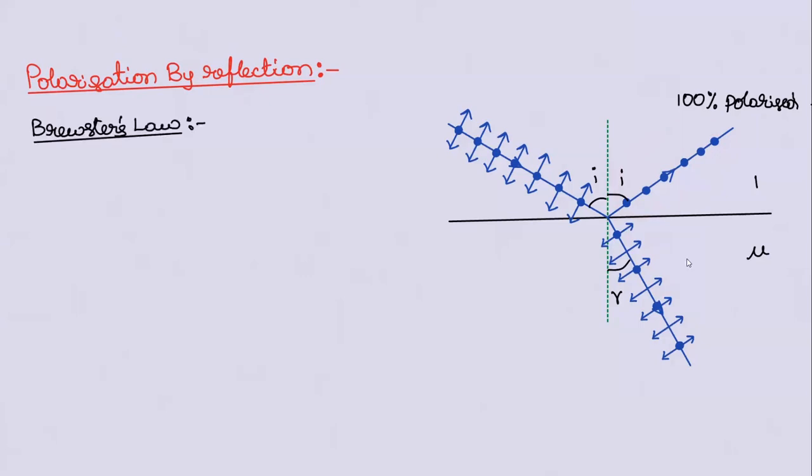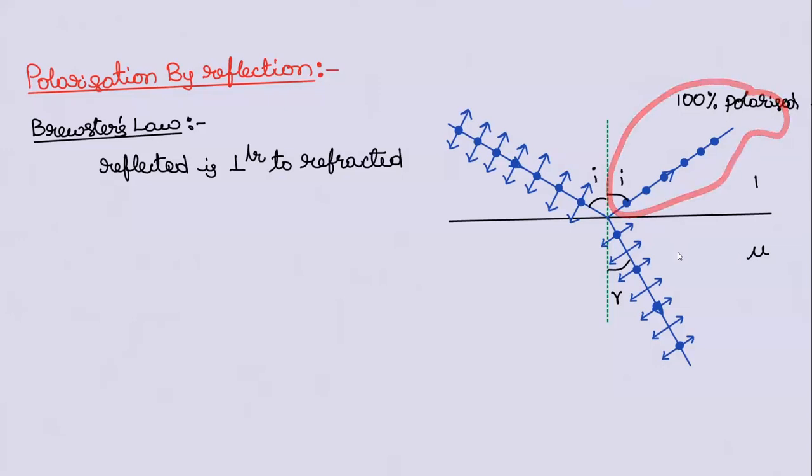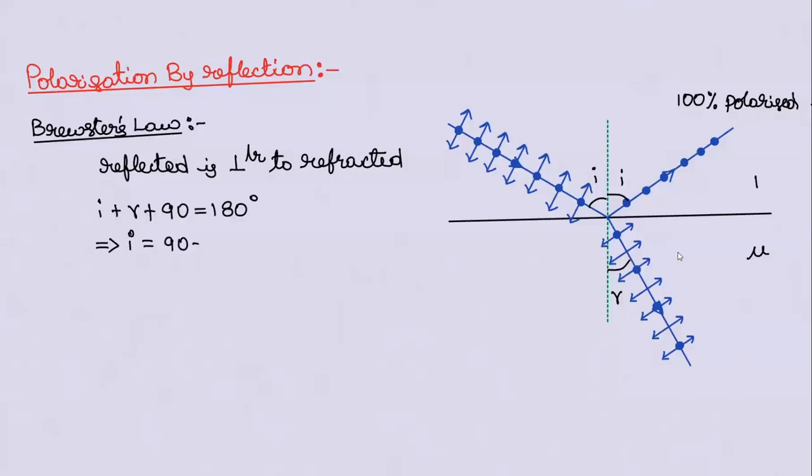Okay. What is Brewster's law? Law is very simple. When reflected and refracted are perpendicular to each other, or reflected is perpendicular to refracted, then reflected light ray is completely plane polarized. That means angle between these two is 90 degrees. So observe, this is I, this is 90, this is R. I plus R plus 90 is equal to 180. That implies I is equal to 90 minus R.